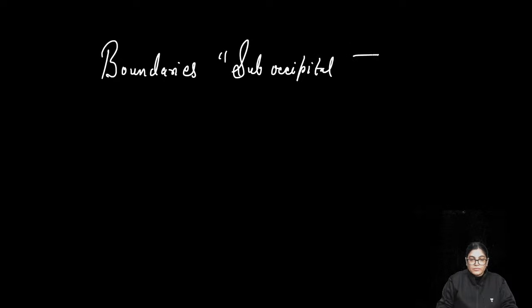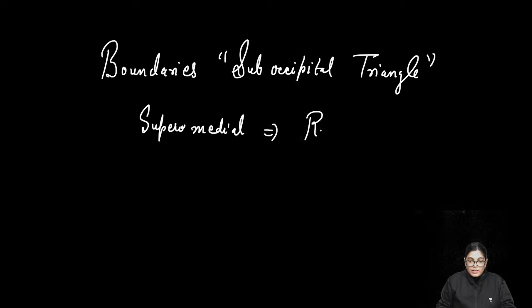So write down the heading, boundaries of suboccipital triangle. The boundaries of suboccipital triangle are the following. It is bounded supromedially by rectus capitis posterior major muscle.